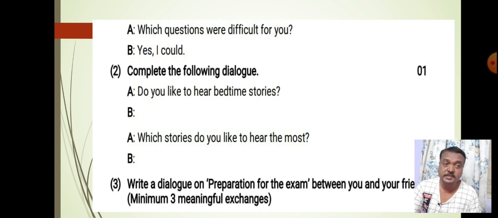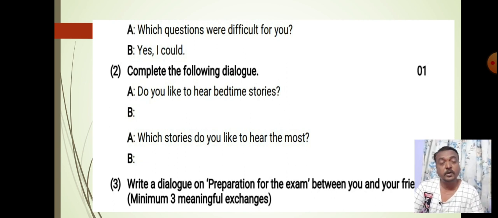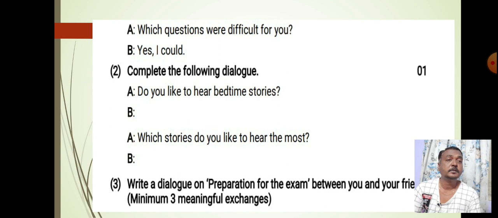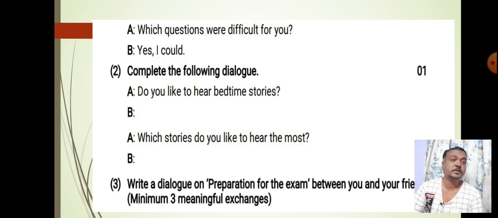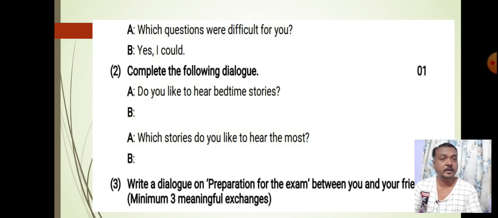If the question is asked, what did you do after study, then we have to write in simple past, I did a lot of work after my study. So take into consideration the tense, and you can write the answers very easily, but take into consideration some precautions while writing the dialogue.